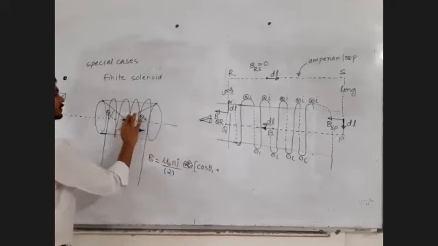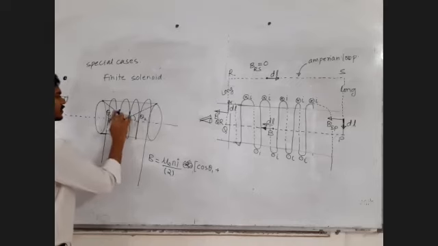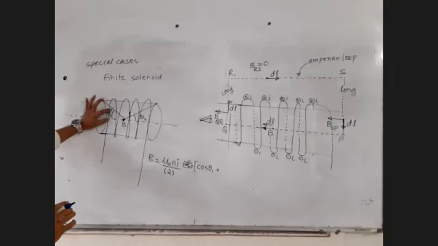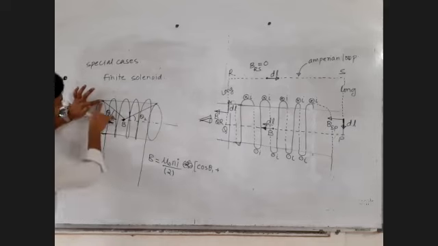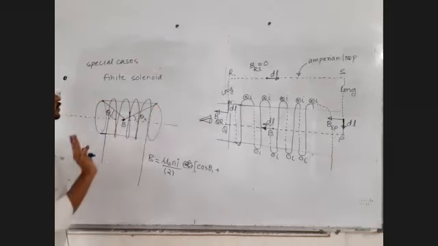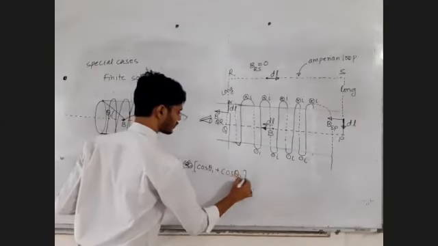Keep it simple. Most of the books have taken this as theta 2. Don't do that. Keep it simple. If you understand the concept, you know which angle you should take. I know the concept, so I will take this angle theta 1, this angle theta 2. This point is making angle theta 1 with the axis. This point is making angle theta 2 with the axis. I will write plus cos theta 1 plus cos theta 2.